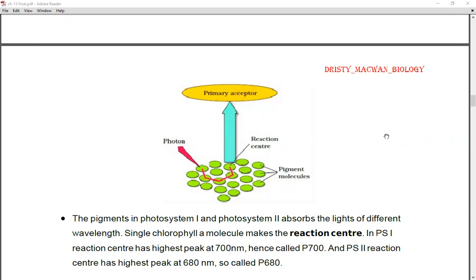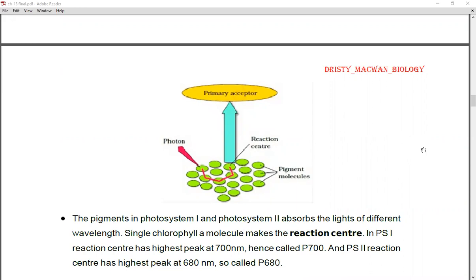As so many molecules of different pigments are present, all of them can absorb different wavelengths of light. And a single chlorophyll A molecule makes the reaction center, so this particular portion only contains the chlorophyll A molecule.